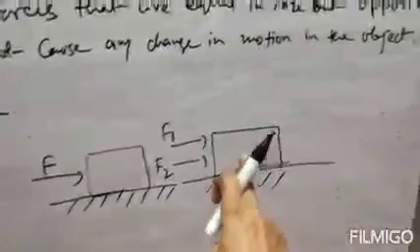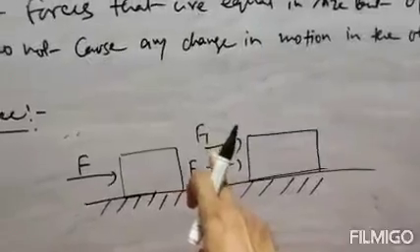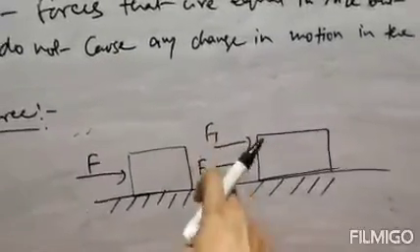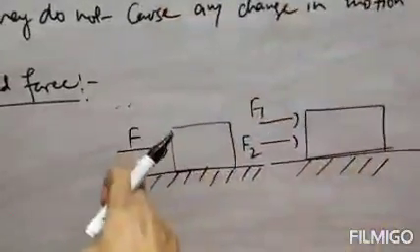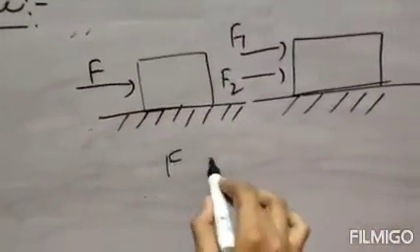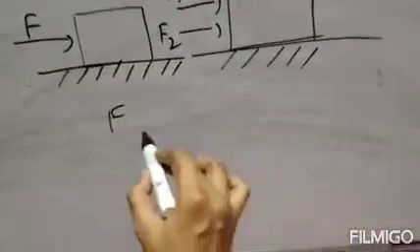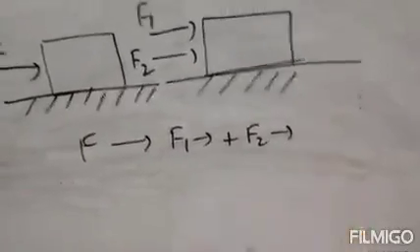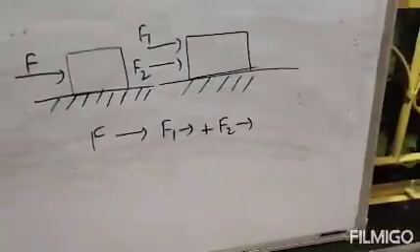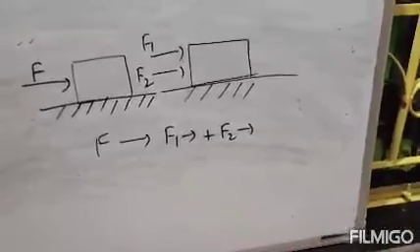That means if this is the object, F1 the first force and F2 the second force act on the same side of the object, and the resulting force is F, then F equals F1 plus F2.